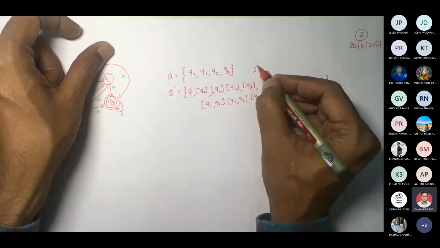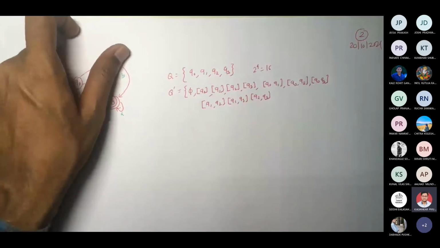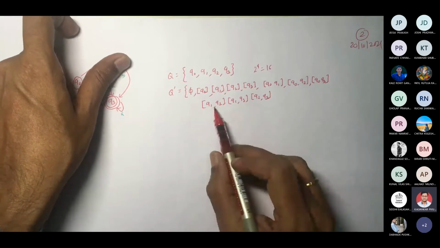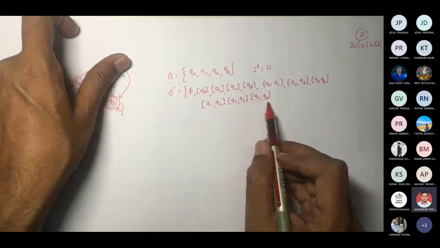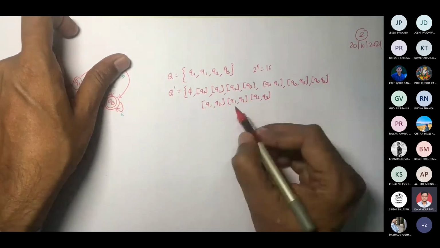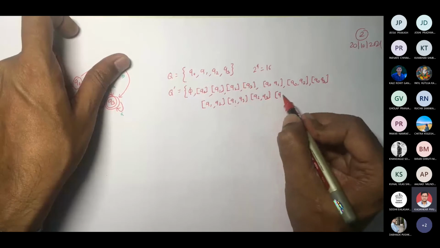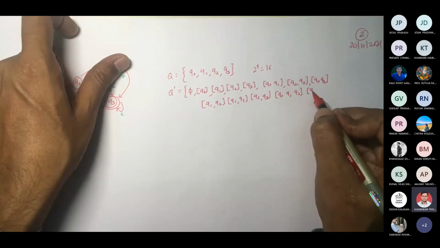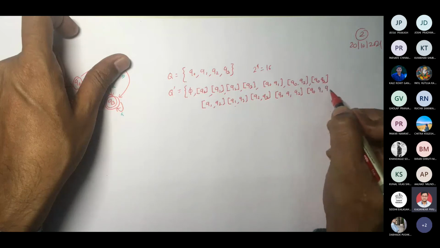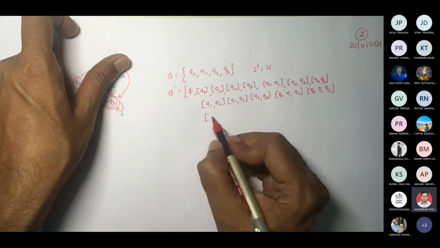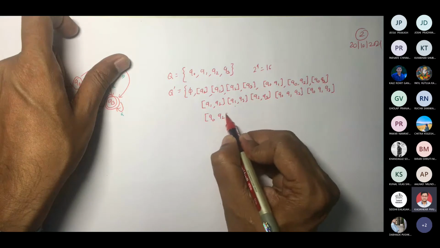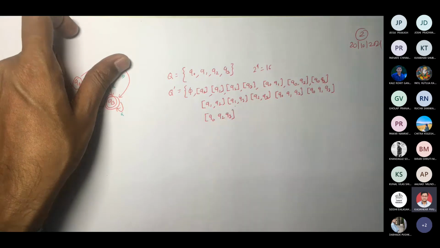So 2 raised to 4 is what? We should get 16 entries there, correct? As per the power set. So we got Q1 Q2, Q1 Q3, Q2 Q3. Now 2 combinations are done. Let us write 3. So Q0 Q1 Q2, Q0 Q1 Q3, Q0 Q2 Q3.